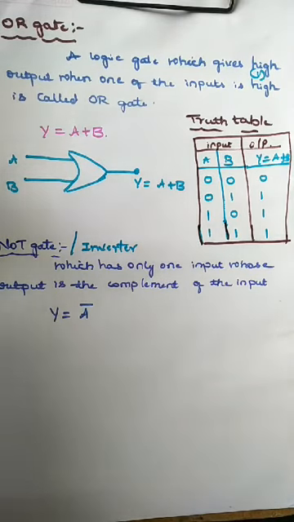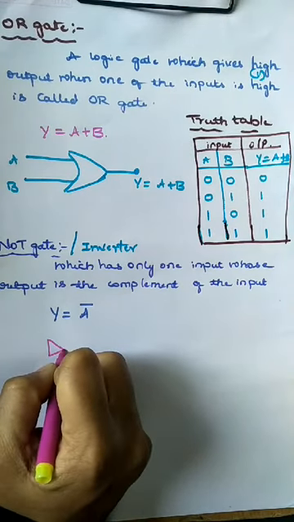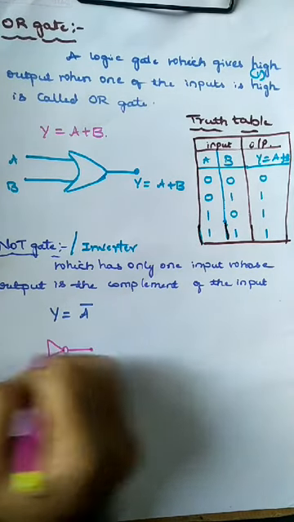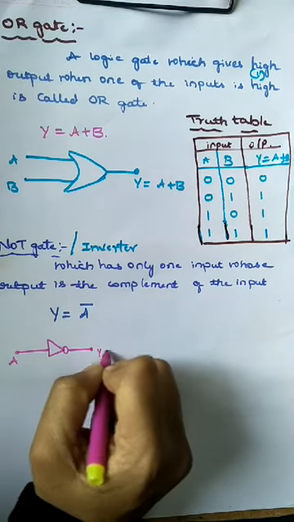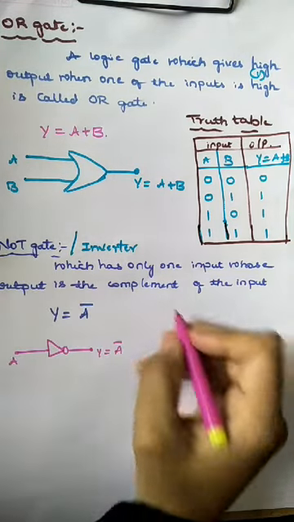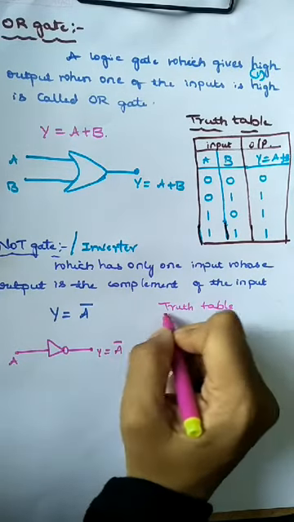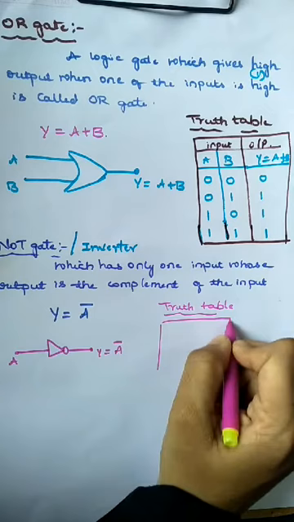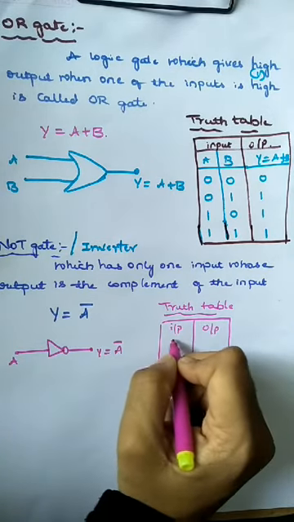Next is the circuit symbol. This is the only one input, that is A. This is the only output, Y is equal to A bar. Now let us see the truth table. One column is input, another is output.